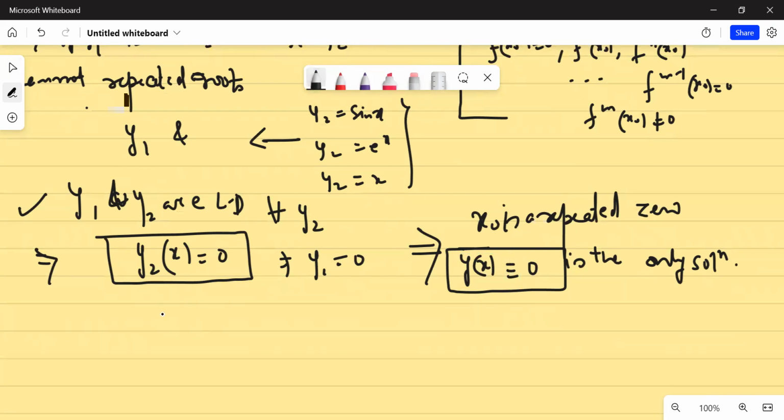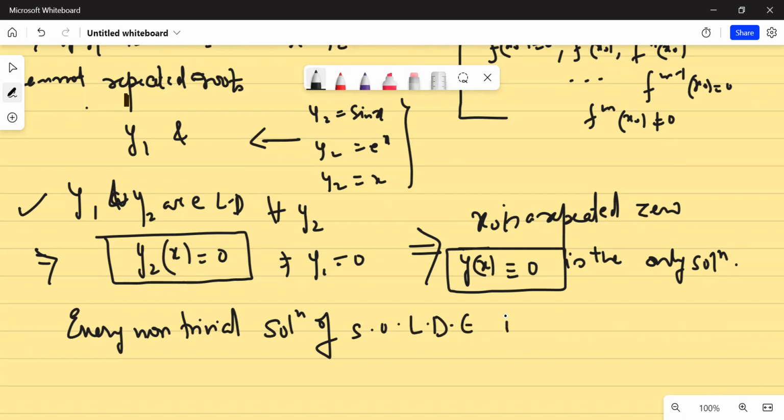Okay? I can assert that every non-trivial solution of a second order linear differential equation has a simple zero. Because if it has a repeated zero, then it cannot be non-trivial, it has to be trivial.